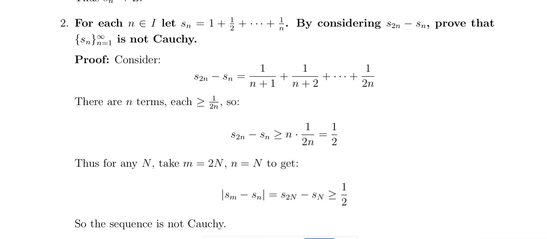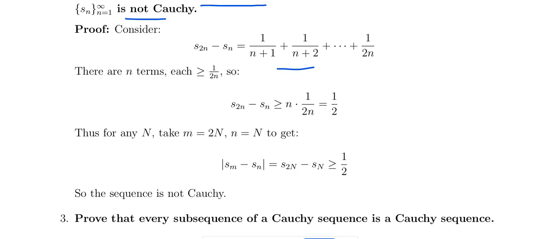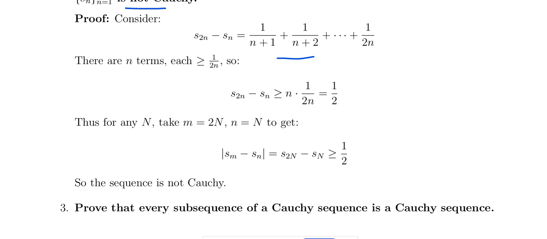And this is one of the examples: for n belongs to N, S2n minus Sn, that is, Sn is not a Cauchy sequence, okay. So S2n minus Sn, look at the result, that is greater than n times 1 by 2n. இது எல்லாமே greater than or equal to: each and every term 1 by n plus 1 is greater than or equal to 1 by 2n, 1 by n plus 2 is greater than or equal to 1 by 2n, 1 by 2n equal to 1 by 2n.